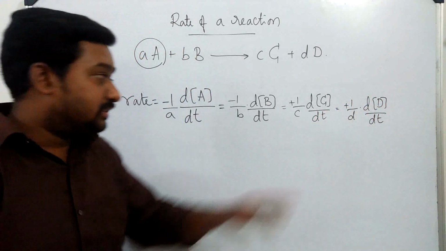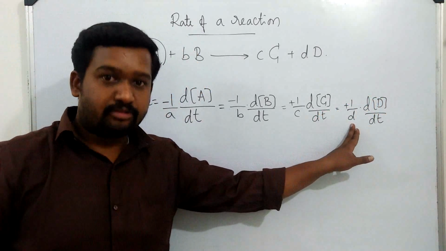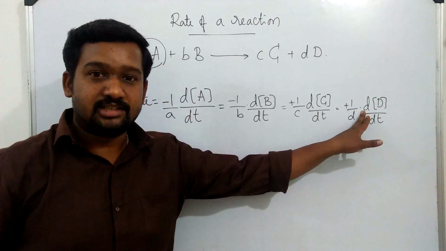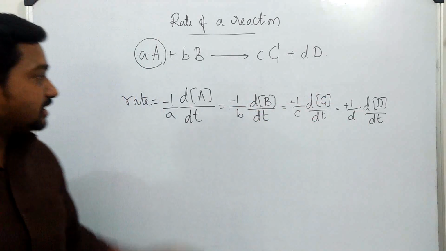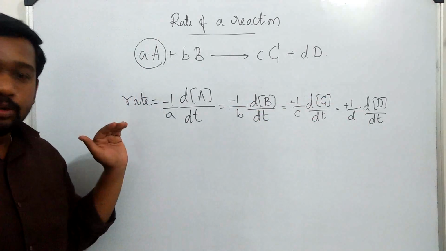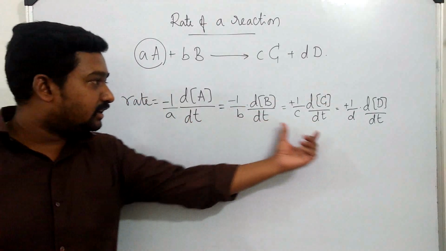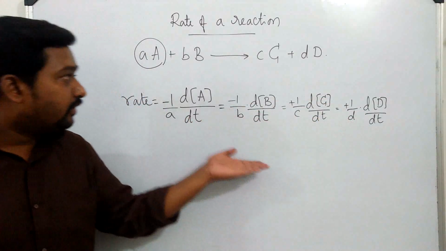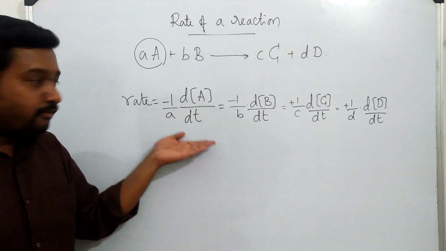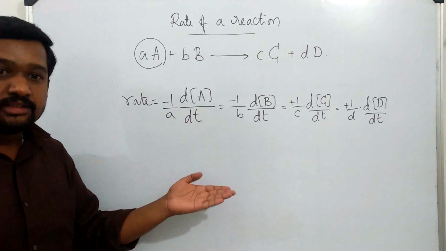Here this small letter d is number of moles, this is the change. Okay, do not cancel them. This is the expression to calculate rate of reaction with respect to each reactant and product. Now, using the same data, we explain the rate of reaction graphically.